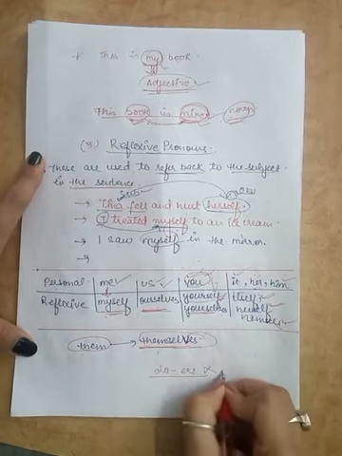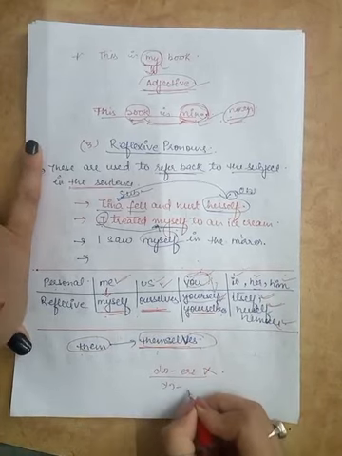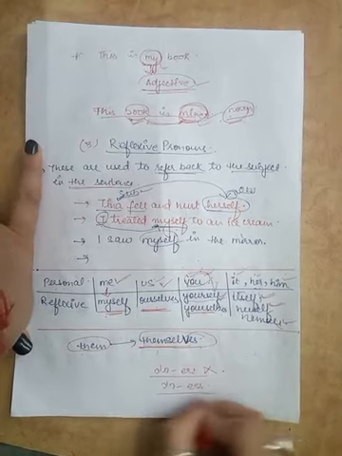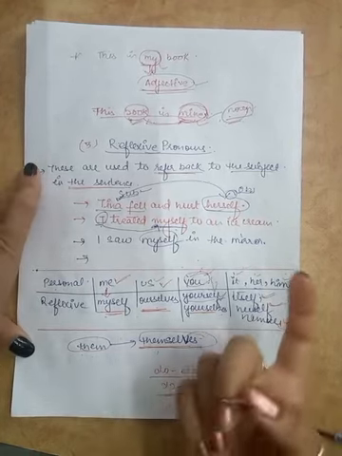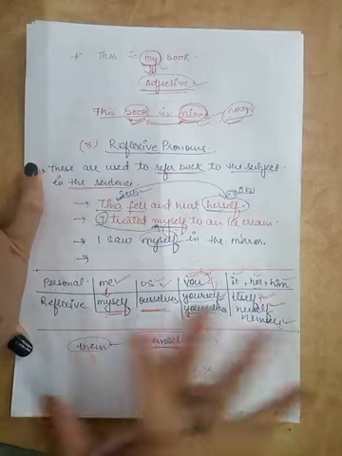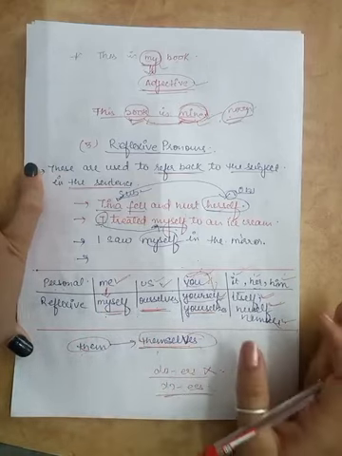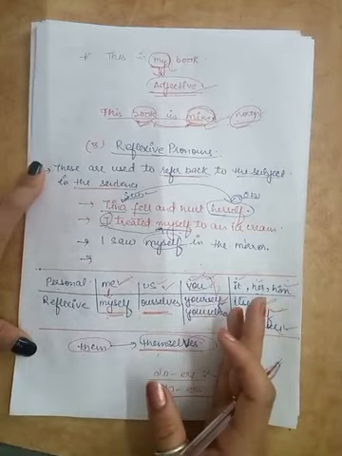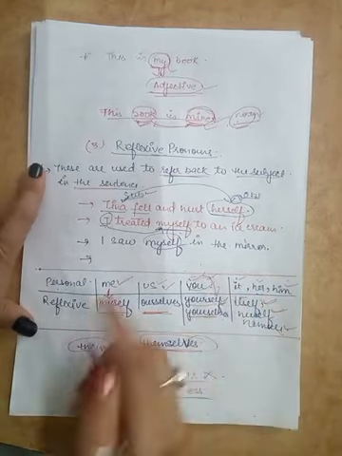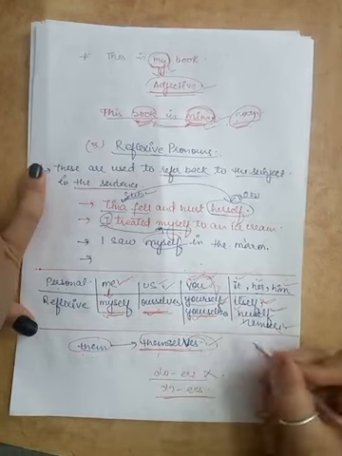Understood? So none of these pronouns can be the subject of the sentence. Understood? This is very important. None of these pronouns can be the subject of a sentence.